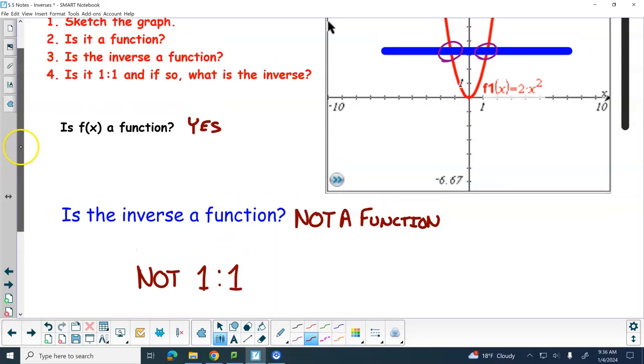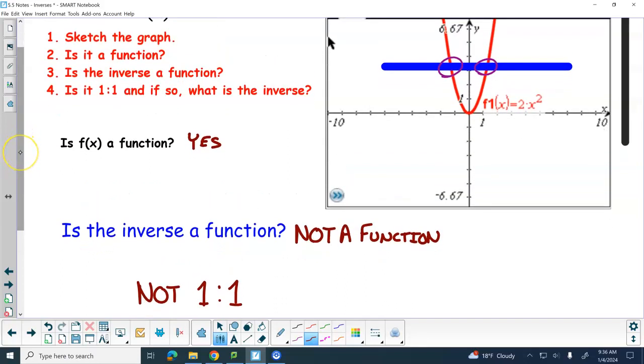Okay? So in terms of this problem, it first asked us to sketch the graph. You did that. Second question, is it a function? We answered it. Third question, is the inverse a function? No, it's not. So therefore, it's not 1-to-1. So we don't have to find the inverse. Then you find the inverse by changing f of x to y, switching x and y, solving for y, switching y back to f inverse of x. Yep. With me?